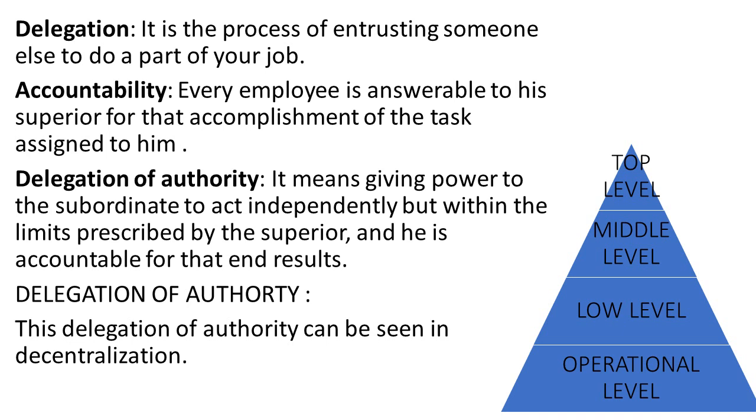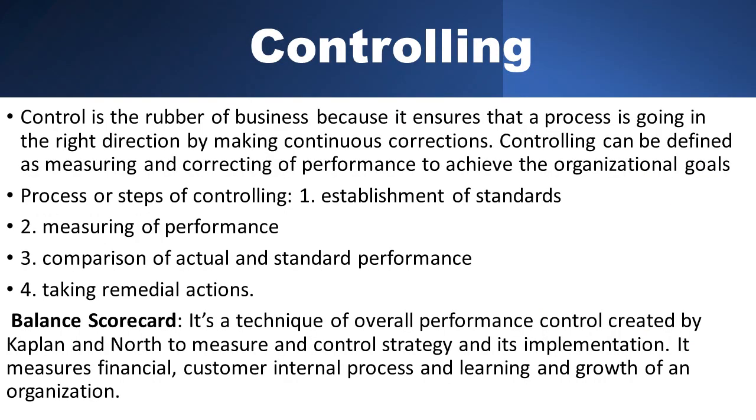So the layers of delegation of authority will be in this form. First level is called the top level. This is the highest level in the organization. Next is middle level, lower level, and the last level is operational level. This is the delegation of authority and accountability concept. Move on to the next one.